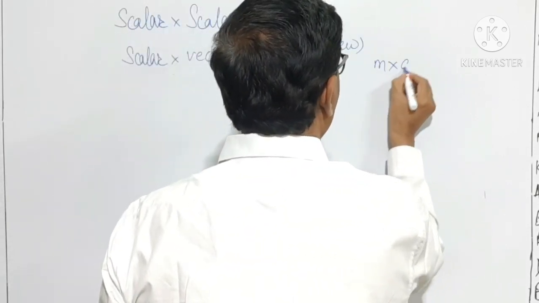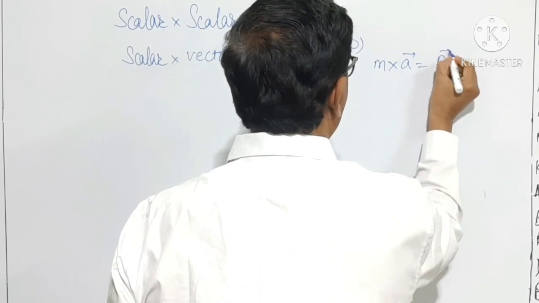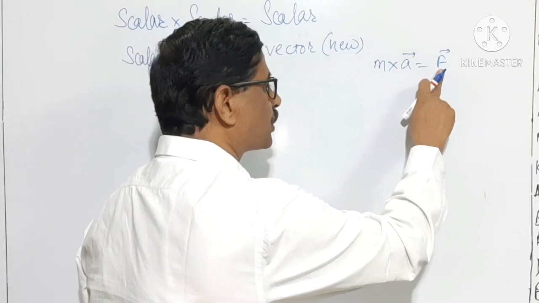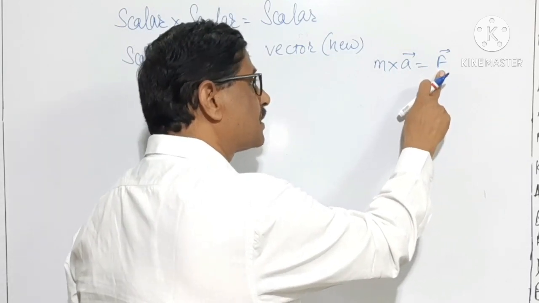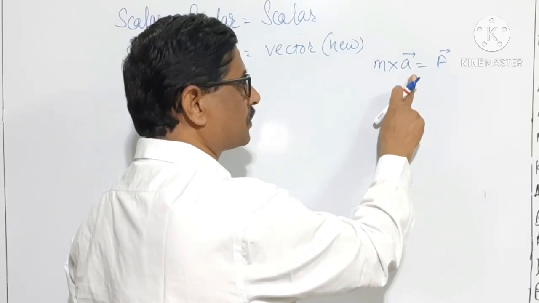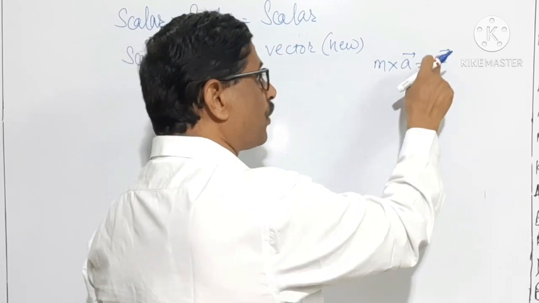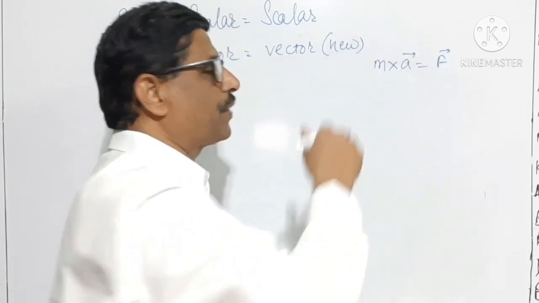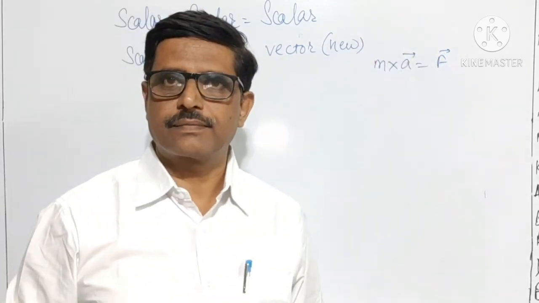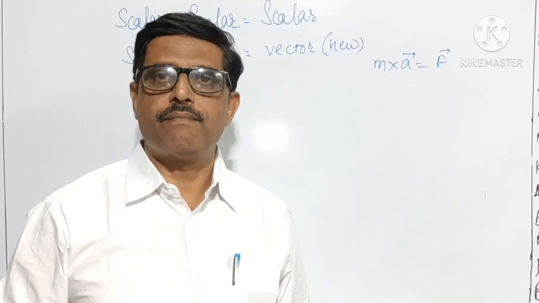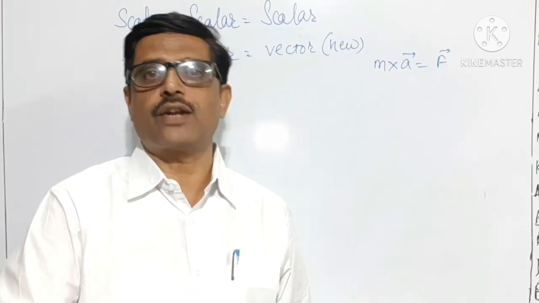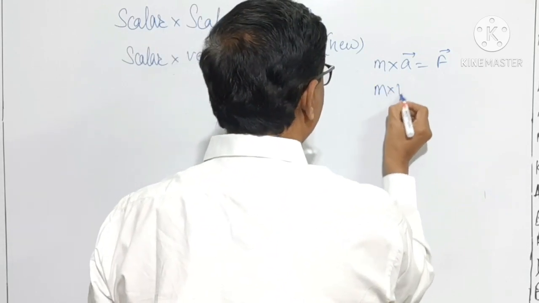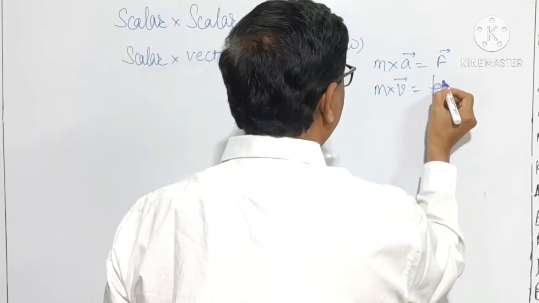Mass into acceleration is a force. The direction of a force is such that it is the direction of acceleration. Magnitude of a force is mass times that of the magnitude of acceleration. Similar to that, mass into velocity is momentum.